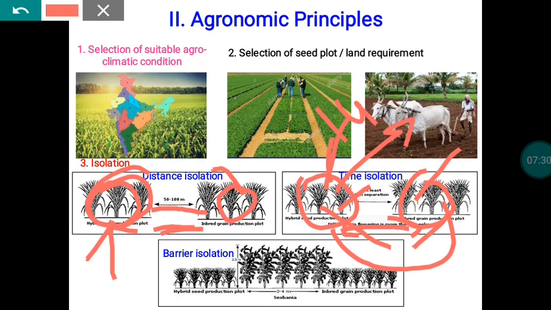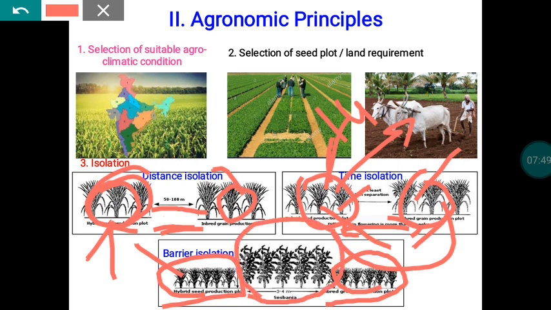Another thing is barrier isolation. We are going to isolate our seed crop by raising barrier crops. For example, if this is a seed crop and the surroundings are possible contaminants, that is, other varieties, we have to isolate our seed crop by raising barrier crops. These are all tall growing crops. Whatever crop is selected for this purpose should have the ability to grow 2.5 meter and above.